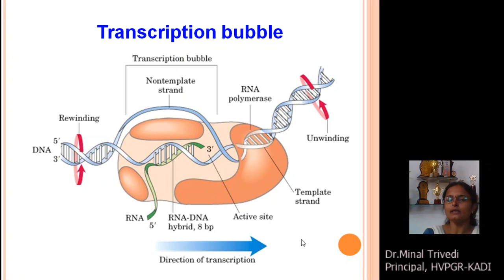These changes in eukaryotic organisms are known as post-transcriptional modifications. There are three modifications: addition of the 5' cap, addition of the polyadenine tail, and removal of introns. These are the post-transcriptional modifications. After these modifications, the formed messenger RNA is known as mature messenger RNA. And this mature messenger RNA goes to the ribosomes, and over there the mechanism of translation takes place.